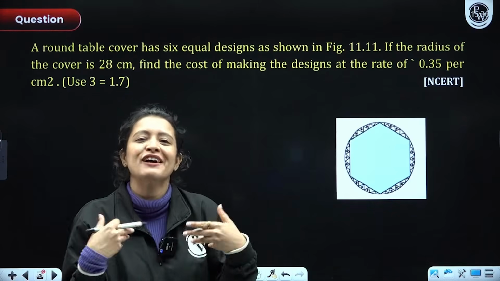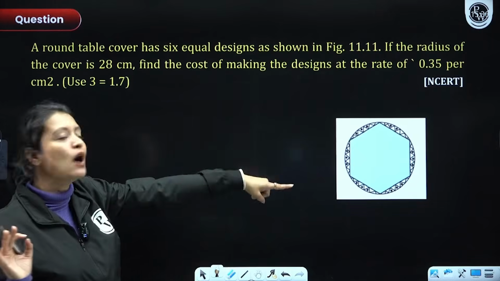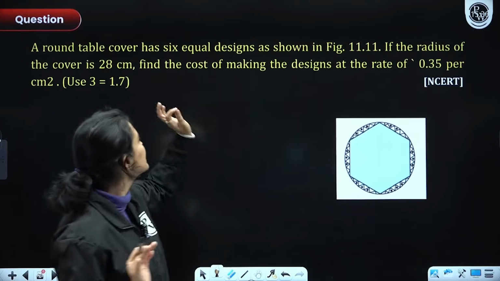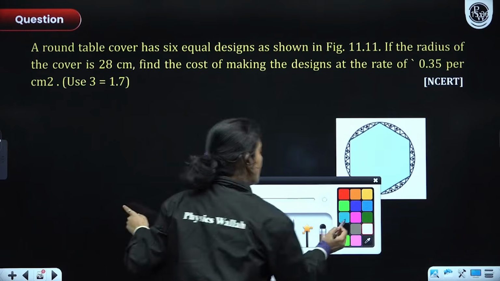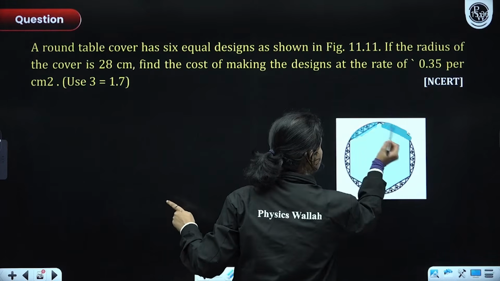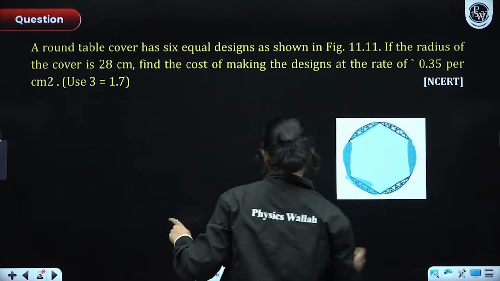Maybe you people might have mugged up the answer already, right? Chalo. So we have a round table cover which has 6 equal designs. I hope you can all see the designs here. This is one design, another design, another design. All of these designs are equal. What does that mean, guys?